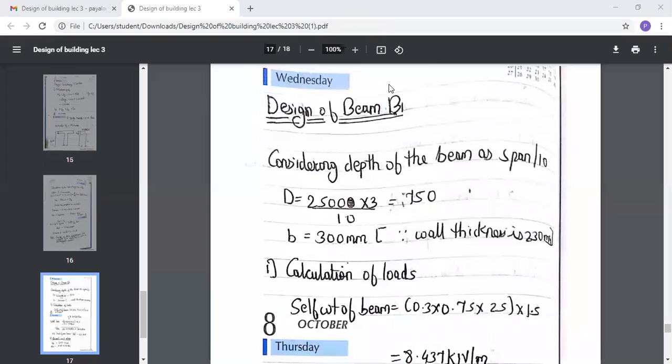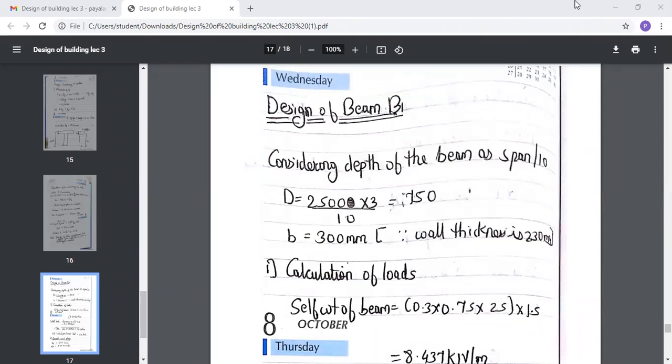So for the design of beam B1, again we are going to consider the depth of beam as span by 10. For B1, it is a 3 span beam. आपका जो बीम B1 है वो 3 स्पैन का है, इसीलिए D will be equal to the total span. एक स्पैन उसका कितने का है 2500 का. See your previous diagram, फर्स्ट डायग्राम, वेरी फर्स्ट डायग्राम क्वेश्चन के बाद में जो हमने डायग्राम ड्रॉ की थी, see the plan that you drew earlier.